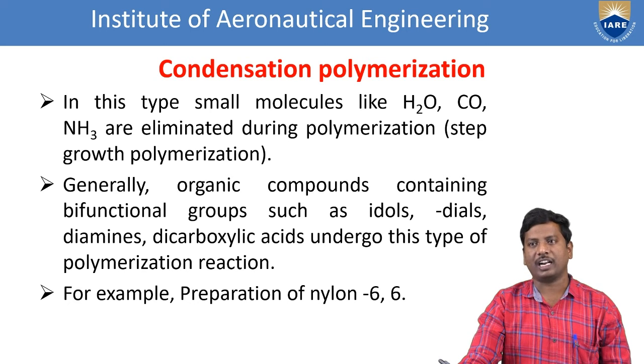Generally, organic compounds containing bifunctional groups such as diols, diamines, and dicarboxylic acids undergo this type of polymerization reaction. What is the meaning of bifunctional? That means the monomer contains a minimum of 2 bonds. That is bifunctional. What is the example that comes under condensation polymerization? Nylon 6,6. It is one of the best examples of a condensation polymer.